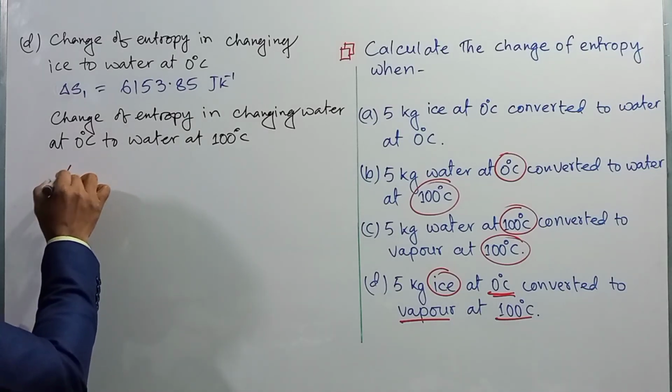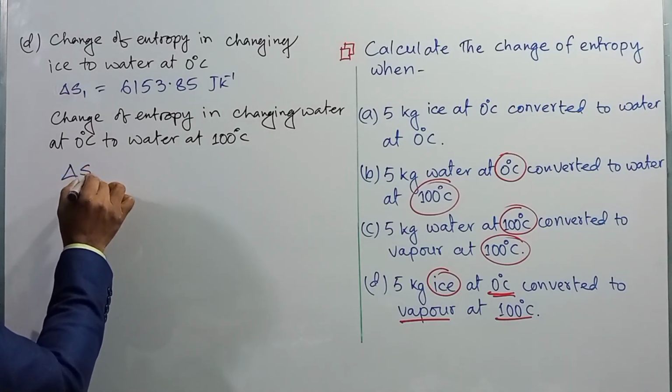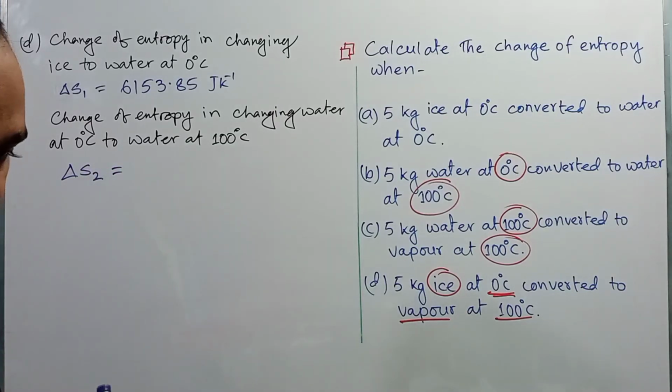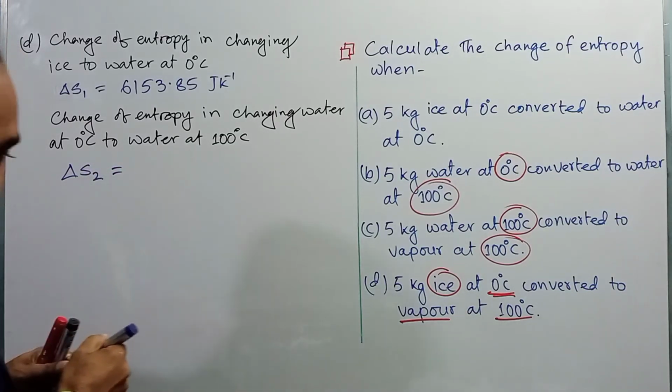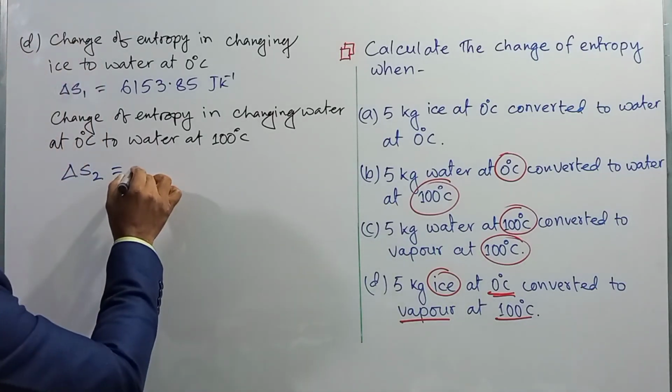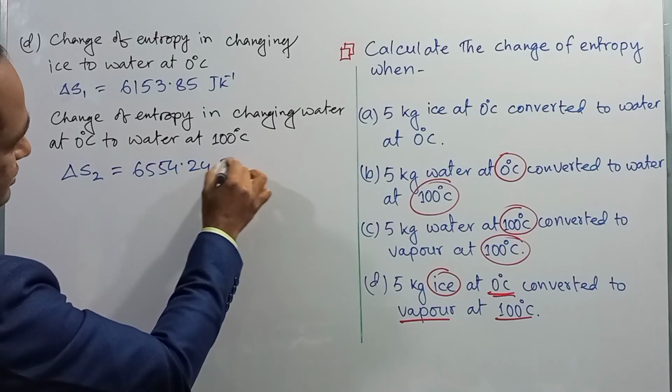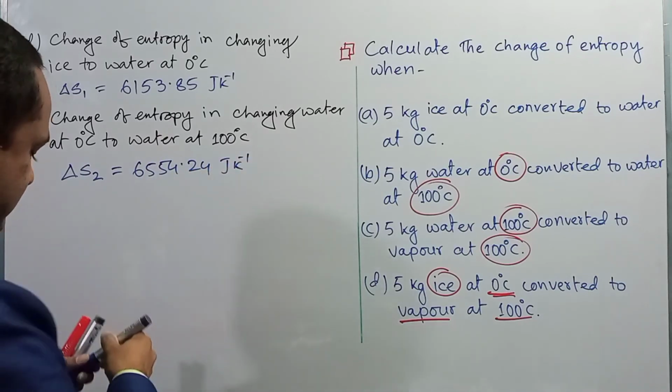This change of entropy is denoted by del S2. In our previous calculation we have got 6554.24 joule per Kelvin, right?